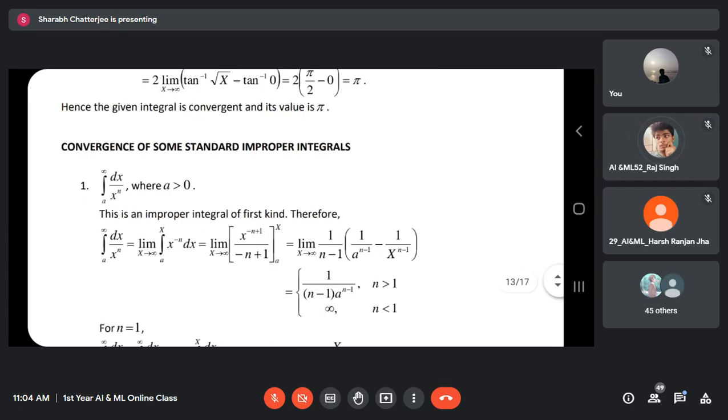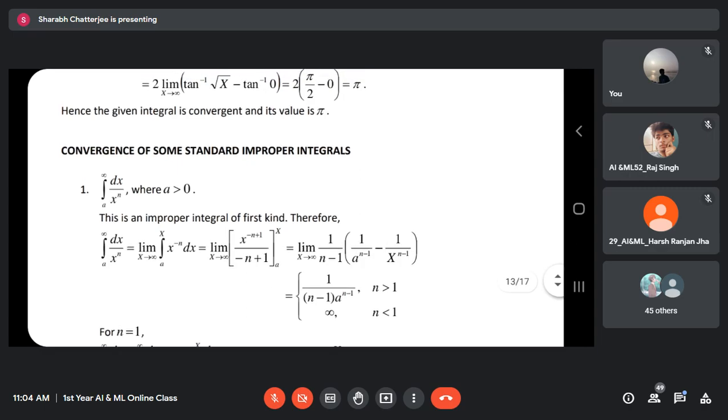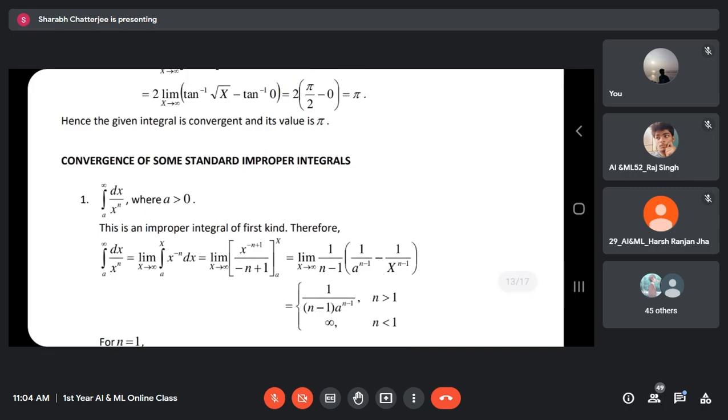Now look at this problem. What is happening? If you put n equal to 1, in all the cases, it will be either infinite or finite. Everything will depend on x, because the limit is about the variable. When it's a limit problem, we ask what the variable is, and the inference depends on the value of the variable. In this particular problem, the variable is x. But when I put n equal to 1, the expression becomes undefined, whatever be the value of x.